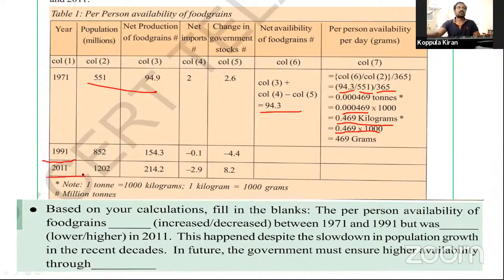1991, 2011. See this paragraph. Based on your calculation, fill in the blanks. The per person availability of food grains has increased or decreased between 1971 and 1991, but while dash is lower. Okay, let us discuss this one. Okay, in the next slide.